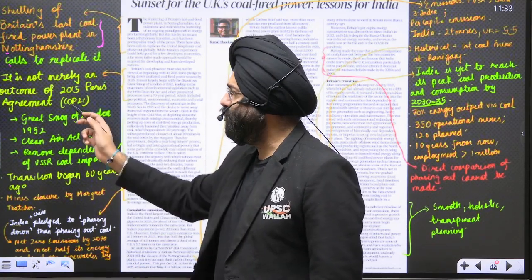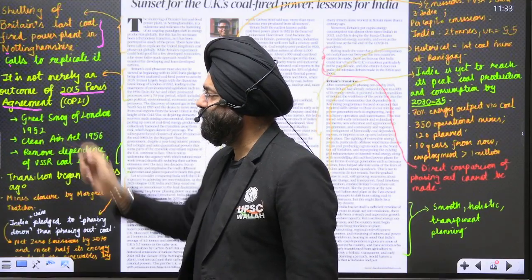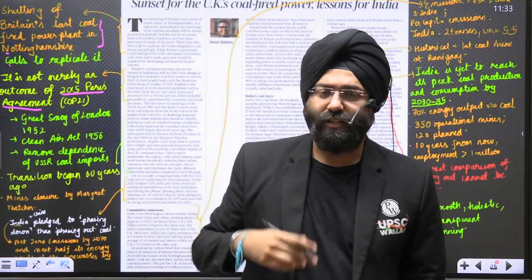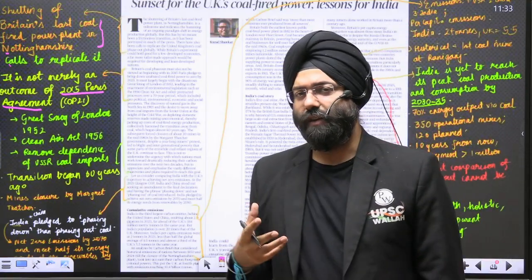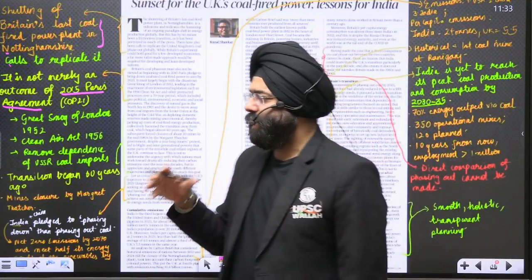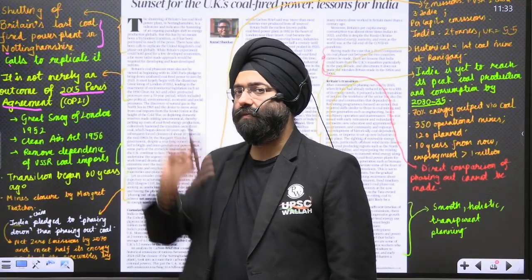The COP21, the 2015 Paris Agreement, basically expected the countries to give their own targets with respect to the reduction in emissions. So it is not an outcome of the Paris Agreement or COP21. It is something that has been taking place for a very long time.